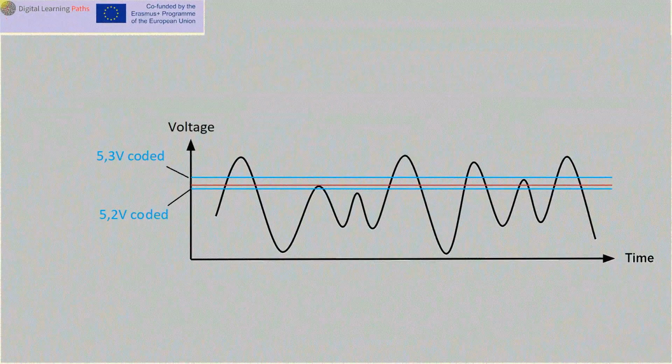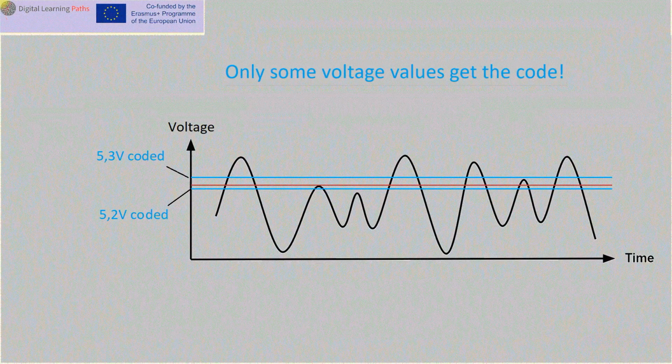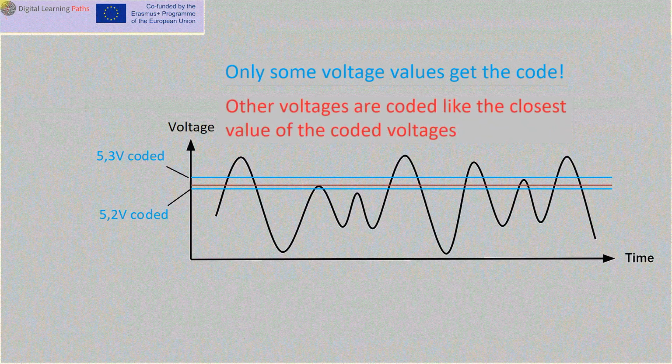Voltage value cannot get its own code, because there are an infinite number of these values and a limited number of codes. Codes are assigned only to certain voltage values. All other voltages are rounded to those values that received the codes.